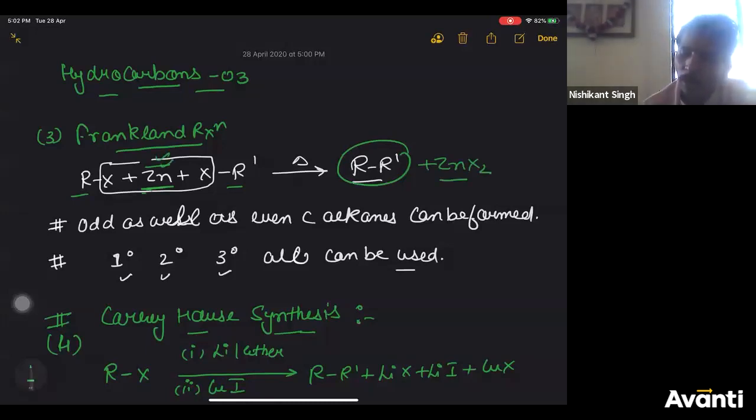That was the difference. You can prepare odd carbon alkane as well as even carbon alkane, whereas in Wurtz reaction, you were preparing only even carbon alkane. You can use primary, secondary, tertiary. All alkyl halides can be used. But in Wurtz reaction, tertiary alkyl halides cannot be used. That was the major difference we studied here, Gokul.